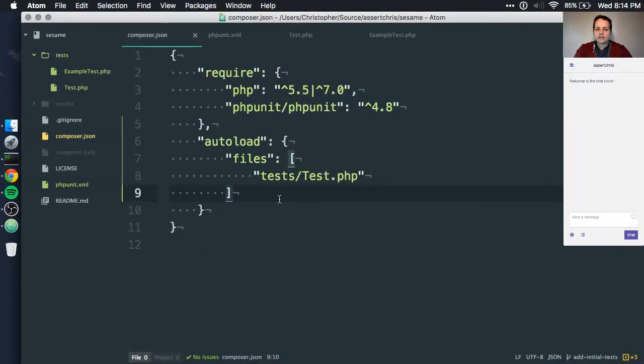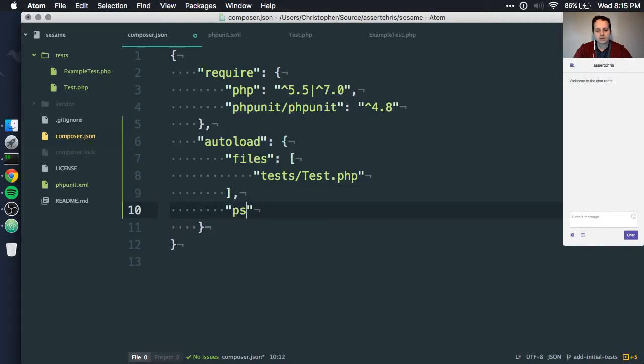Okay. Another thing we have to do, because we have these classes in a namespace, is that we need to import those namespaces as well. Now we can do that in a number of different ways. We can use a class map, we can load them as individual files like I'm doing here, but I want to add lots of tests, and I don't want to have to keep on adding them to some manifest. tests/Test.php is an edge case, it's not the norm. So we can use PSR-0, I'm going to use PSR-4, it's an autoloading standard, which you can Google, it's pretty common and it works very well with Composer.